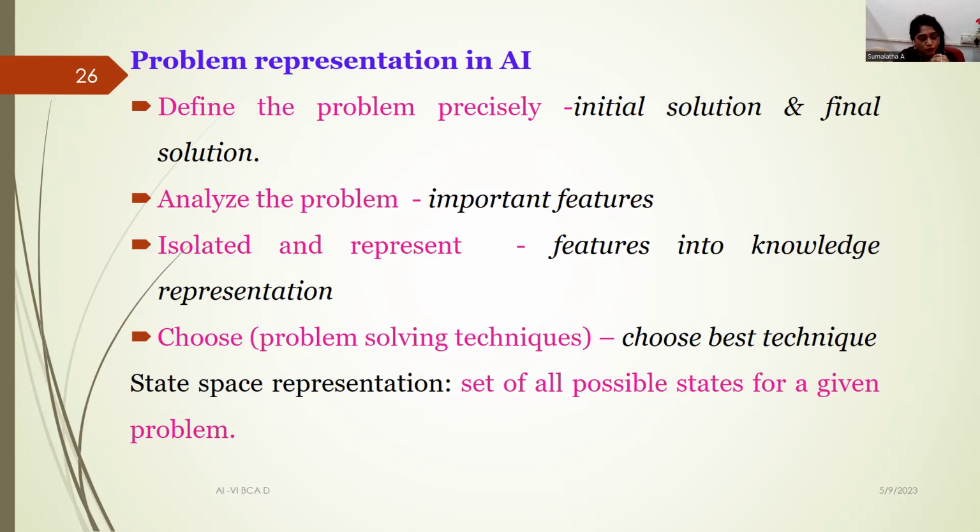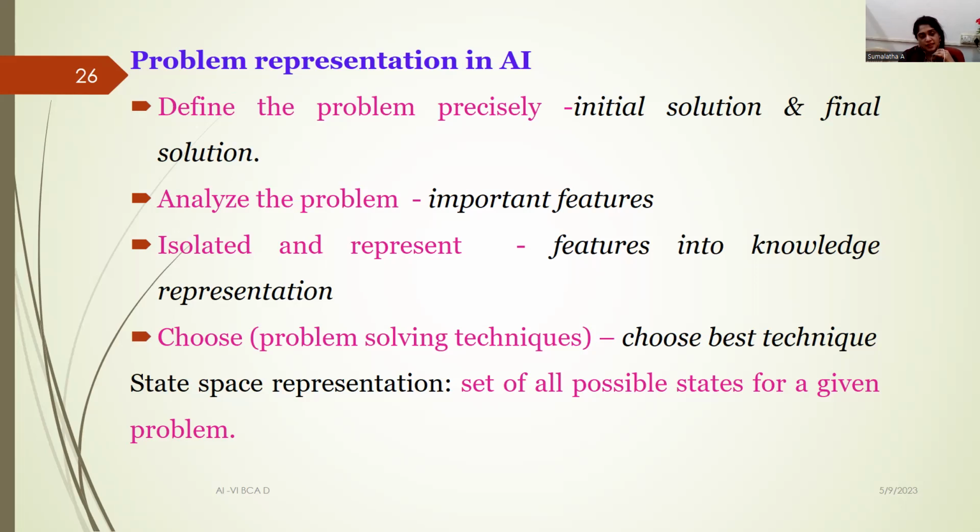These are some of the problem representations in AI. Whenever we are trying to talk about a problem, we need to define that problem precisely. Only when we define the problem precisely will we be able to get the right solution. Most importantly, after defining the problem, we need to analyze it and find out the important features and the strategy that I would use to solve the problem.